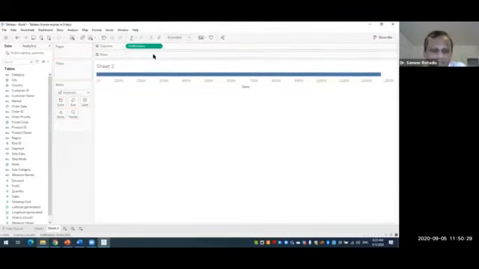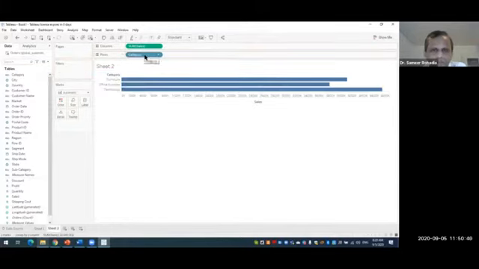Then we drag the category and put it in the rows. Here we are just getting the three categories and what the sales are.